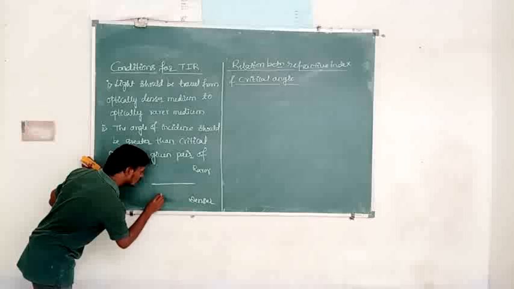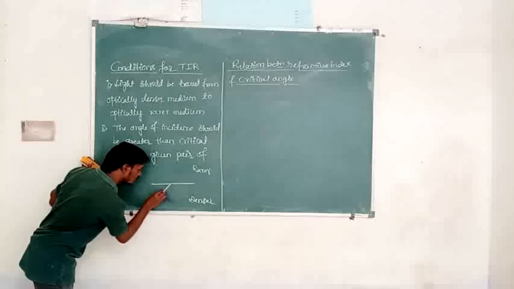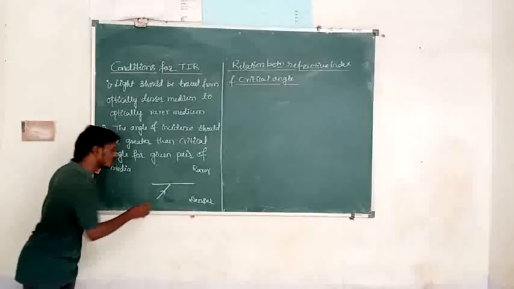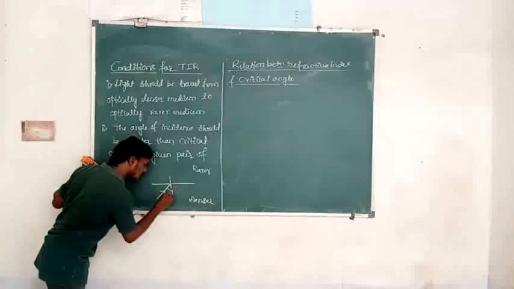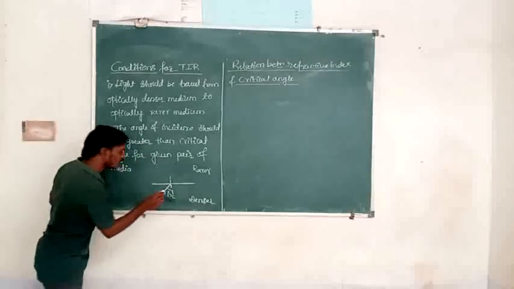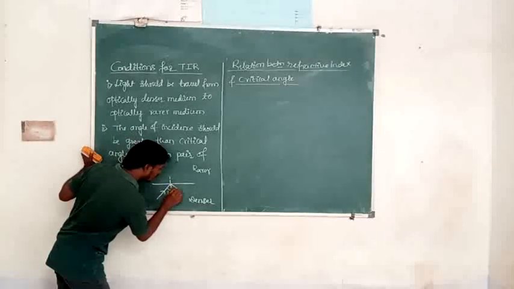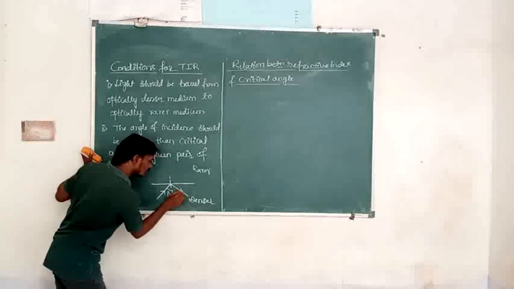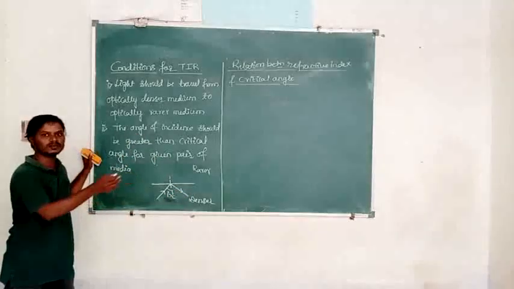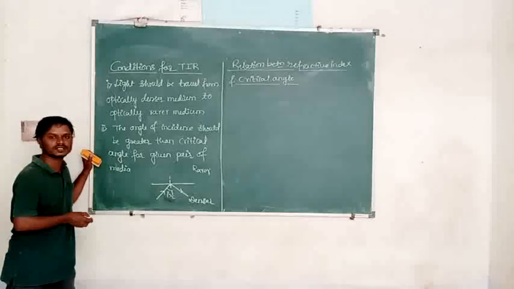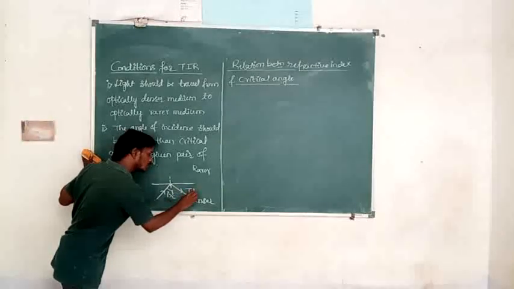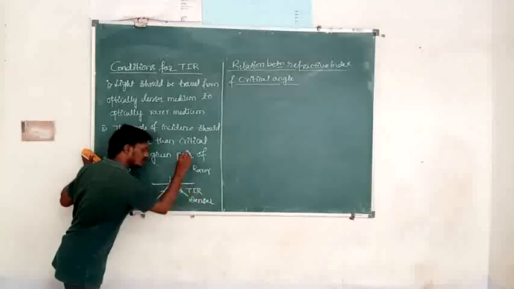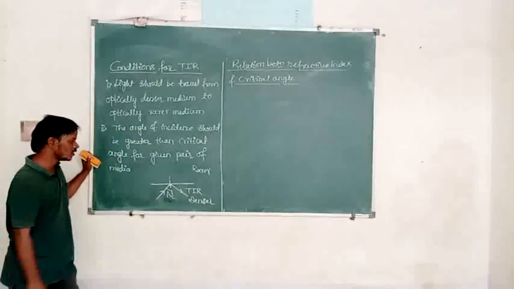According to the first condition, the light should travel from denser to rarer. And the second condition here is that the angle of incidence must be greater than the critical angle. Then the light is totally reflected back in the denser medium. Again, it obeys the law of reflection of light. Already you know that. What is the law of reflection of light? So it is called totally reflected light, TIR.